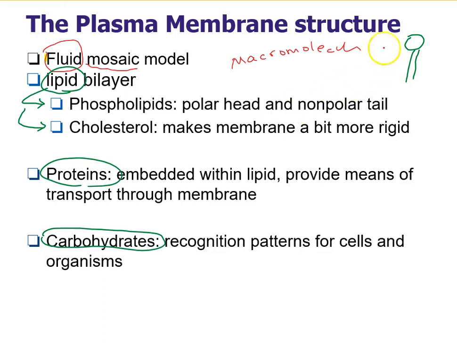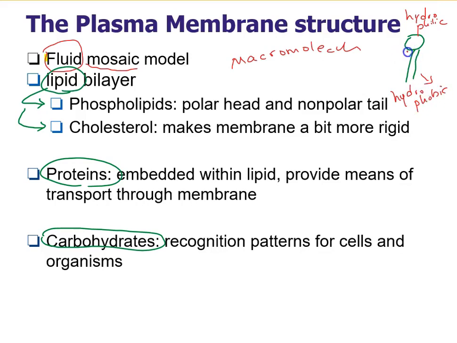The phospholipid head is polar, which means it's hydrophilic. The term hydro means water, and philic means they love water. Their tail is hydrophobic. The phobic, like phobia, means they hate water, or they're scared of water.